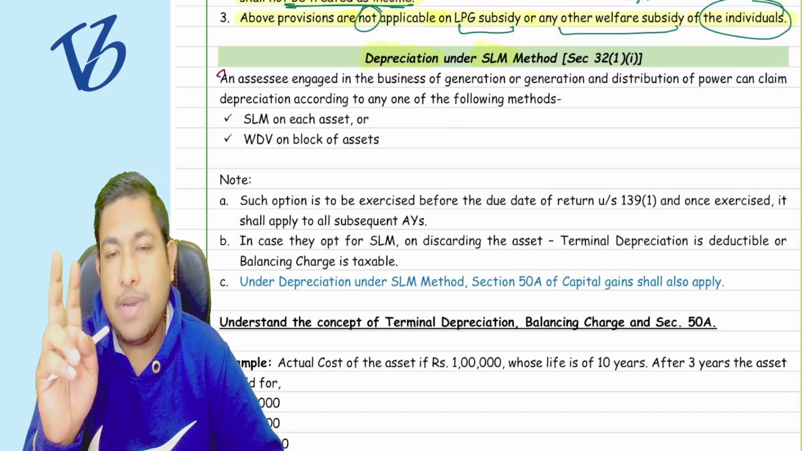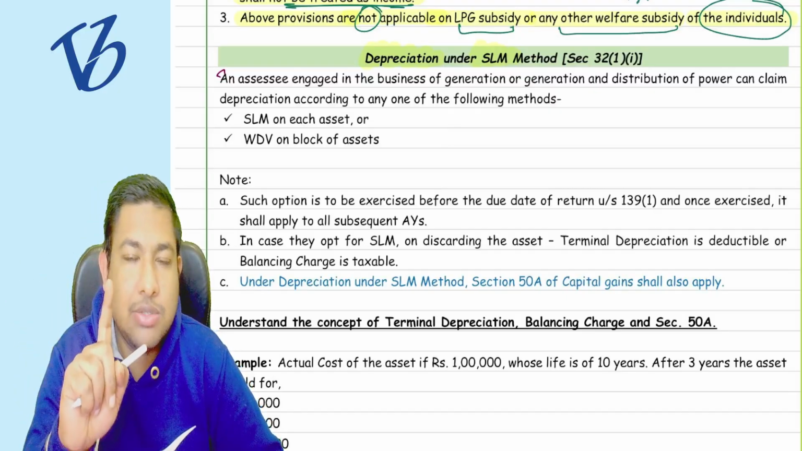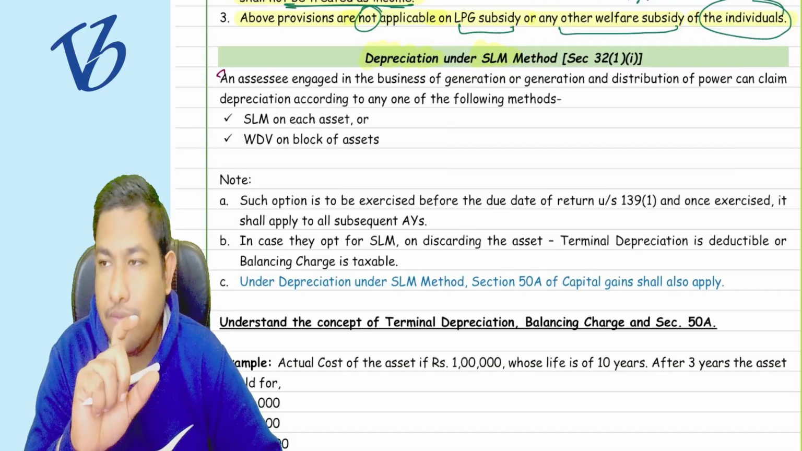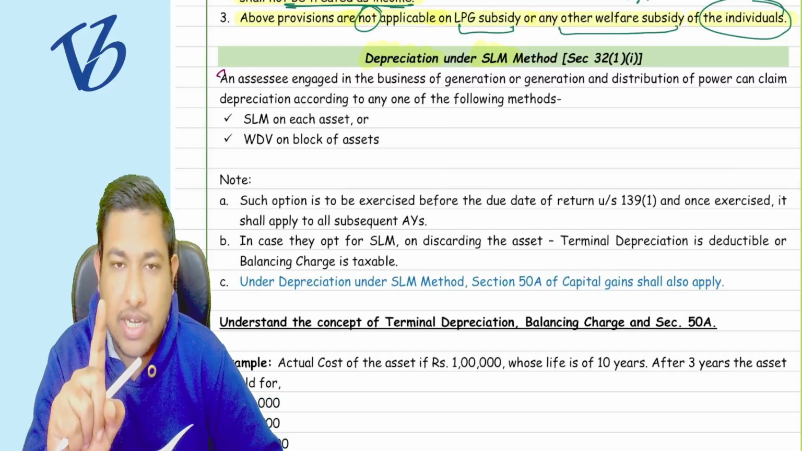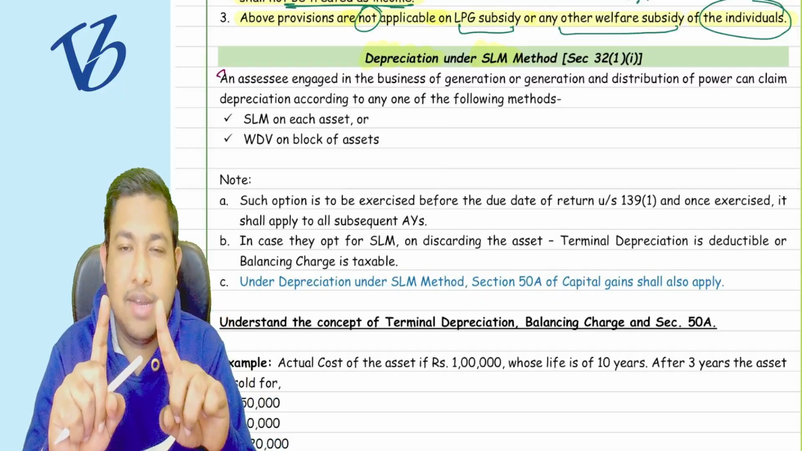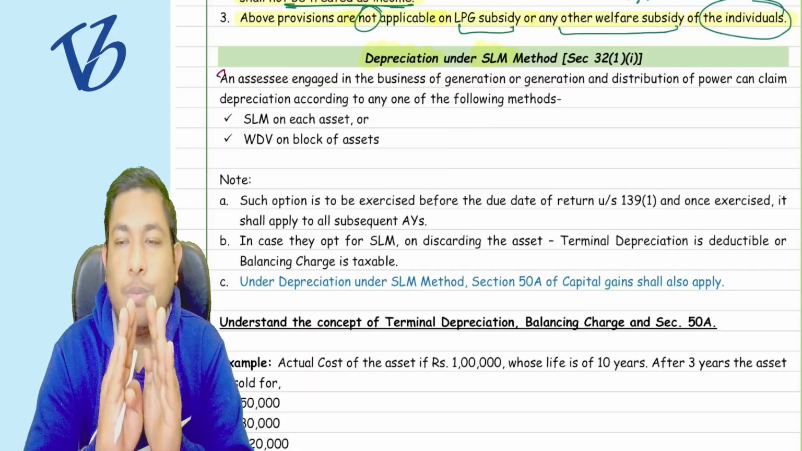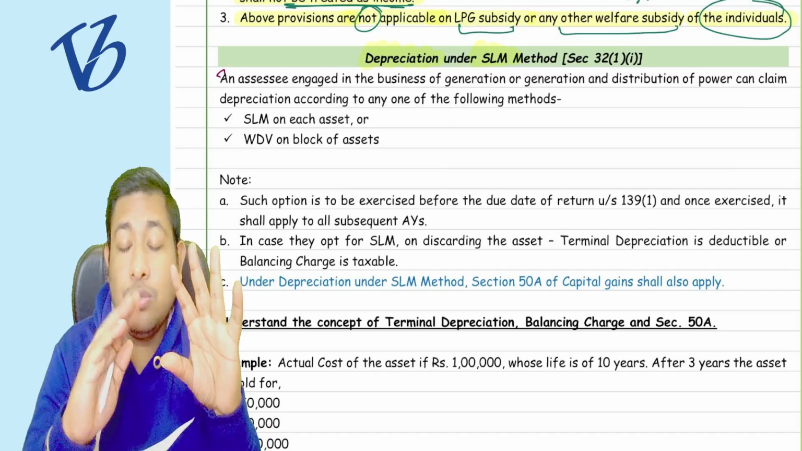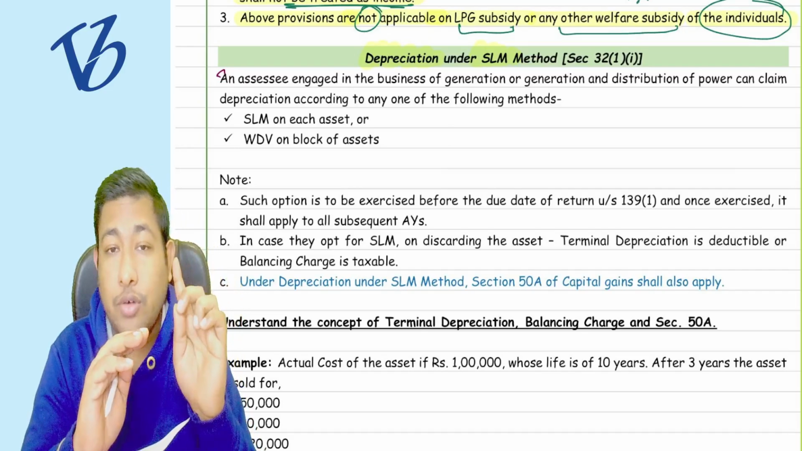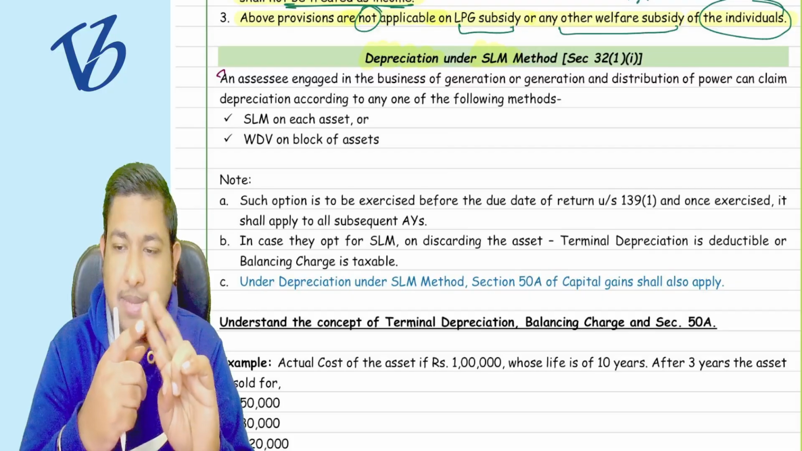The WDV method is applied to the rest of the companies, but there is only one category of company on which there is an option. Either you choose the WDV method or you choose the SLM method. This option will not be given to any other kind of company. So who are those lucky companies? For those, WDV or SLM is a choice.